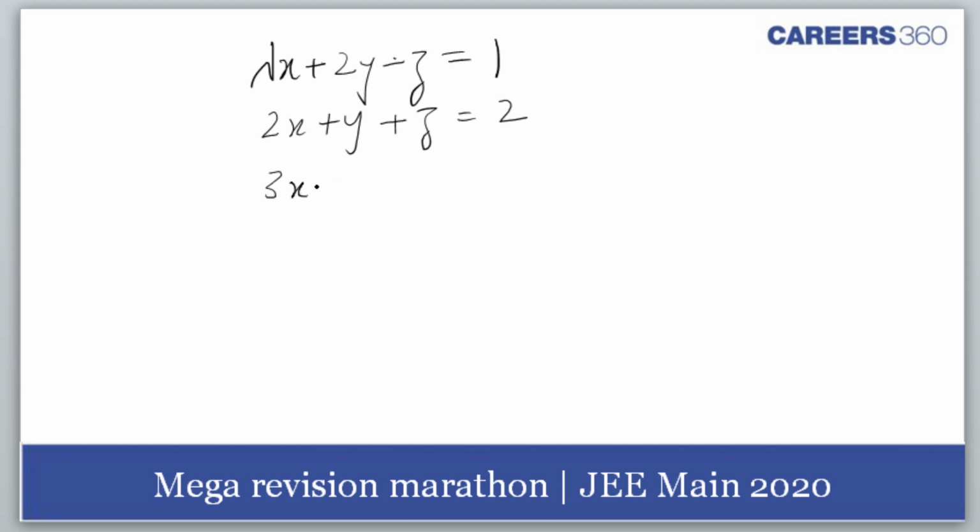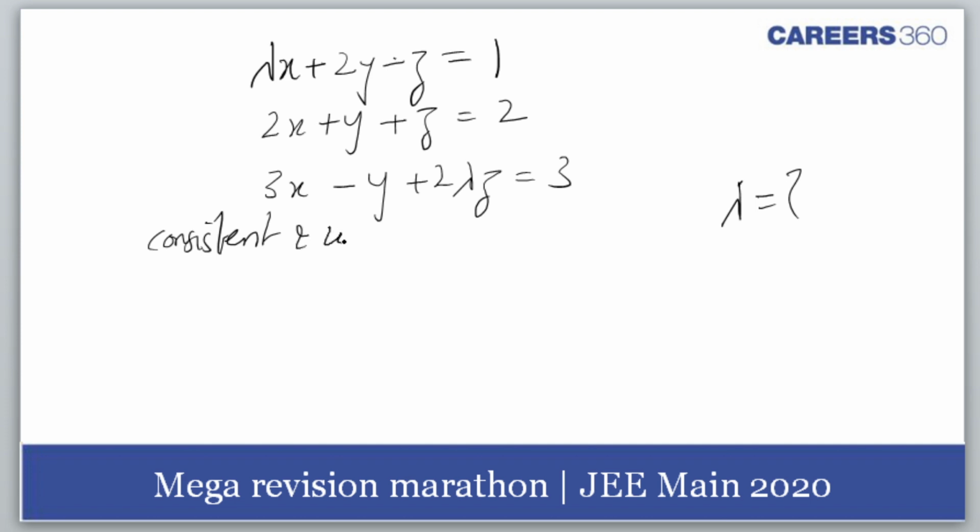And I have 3x minus y plus 2 lambda z is equal to 3. Okay? Acha, okay Jatin, I'm just finishing it off. So what are the values of lambda? What is the value of lambda so that the equation is consistent and gives you a unique solution? I mean, there is a unique solution. Can you do it?